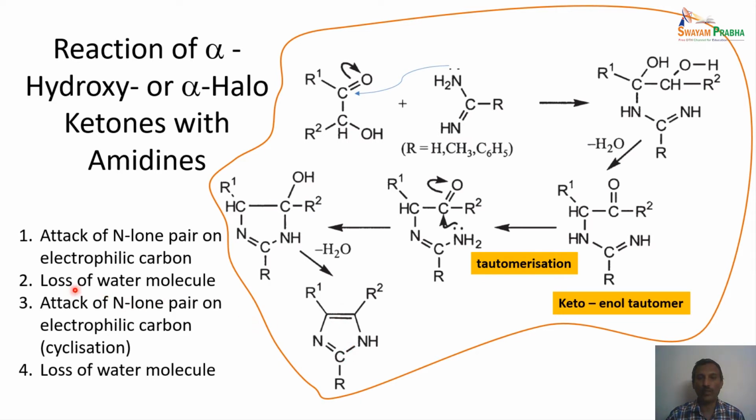In the second step, as shown here, loss of a water molecule takes place, and the cyclization step is the crucial third one, where the nitrogen's lone pair attacks the electrophilic carbon. In this case also, there are two oxygens present in the starting material, which are lost as two water molecules. So again we can see the oxygens were lost as water molecules, and this leads to the formation of the imidazole derivative.